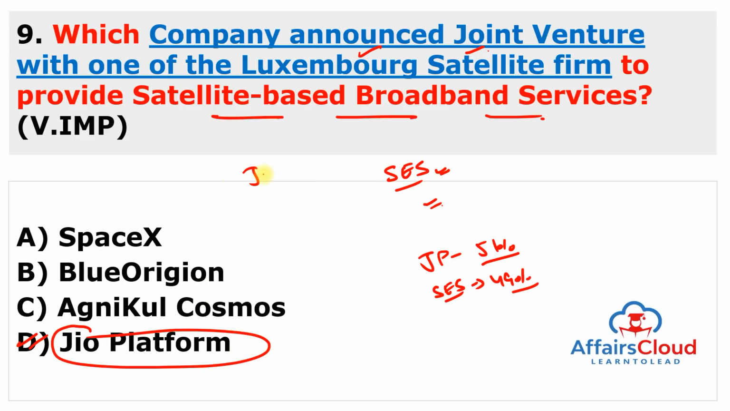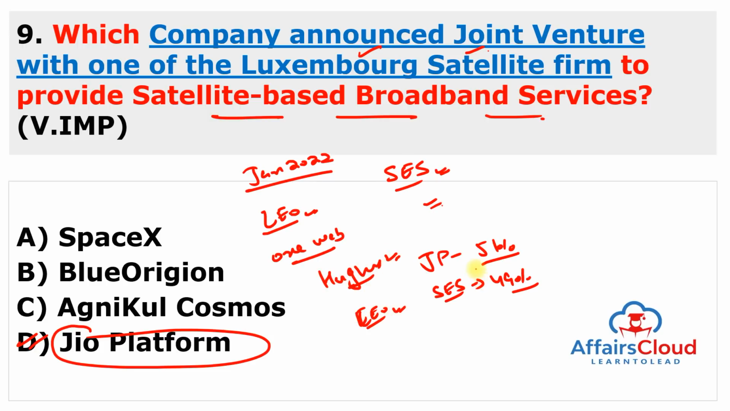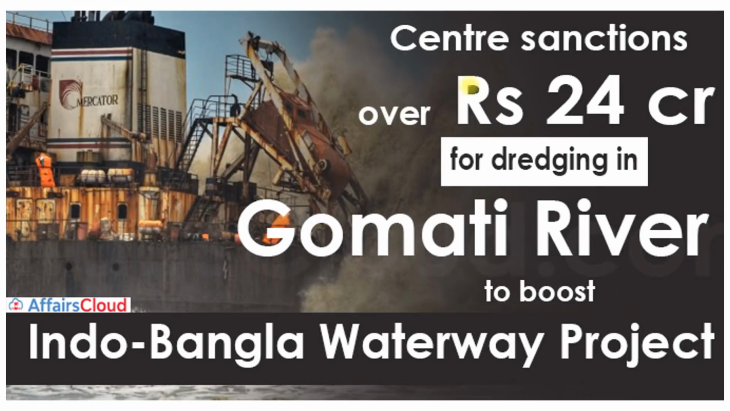And recently in January 2022, we already covered this question. The low Earth orbit satellite communication company, which is known as OneWeb, announced a 6-year agreement with Hughes Network Systems to provide low Earth orbit connectivity services across India. And Hughes is a part of Hughes Communications India, a joint venture between Hughes and Bharti Airtel. And this is again a very important question. Moving to next question. Center sanctions over rupees 24 crore for dredging in the Gomti River to boost Indo-Bangla waterway project.